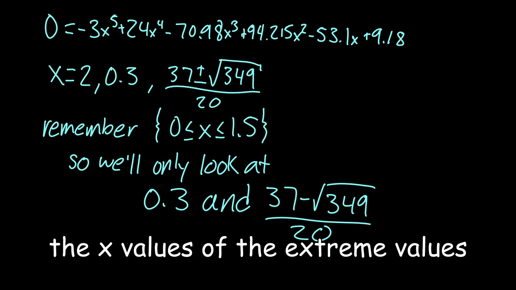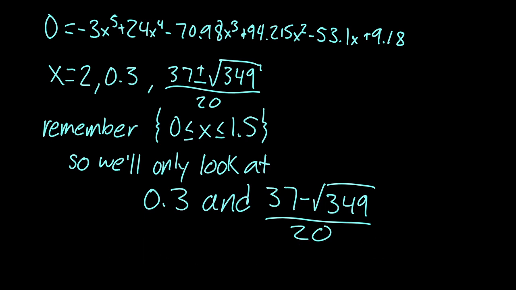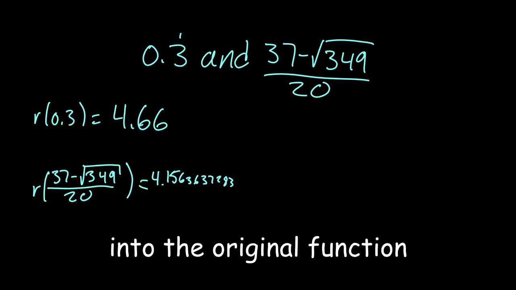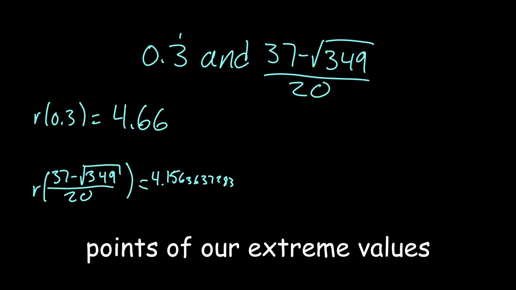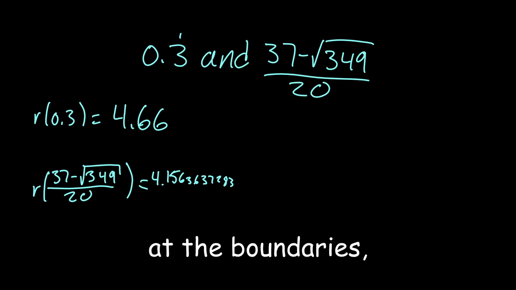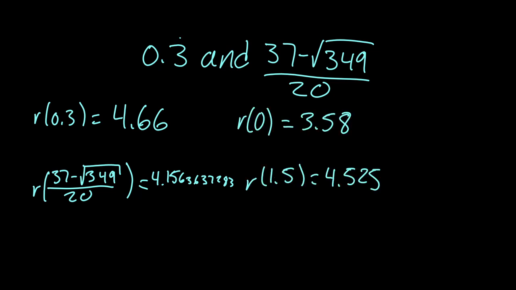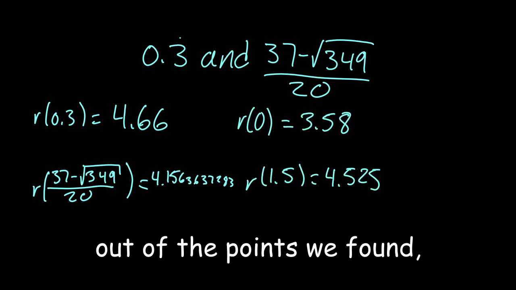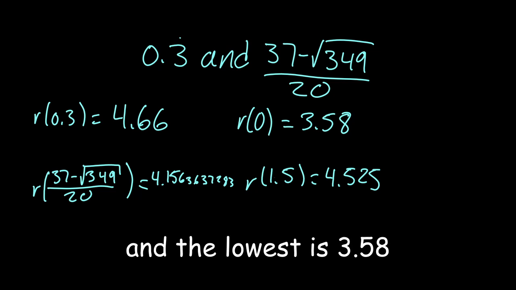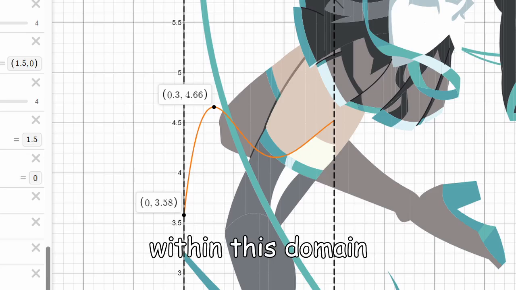This will give us the x values of the extreme values, but not the points on the original function. To find the actual points, we can plug in these x values into the original function to get the points of our extreme values. Next, we have to check out what the function is at the boundaries, just in case there is a maximum or minimum value at those points. Out of the points we found, the highest value is 4.66, and the lowest is 3.58. These are the maximum and minimum values within this domain.